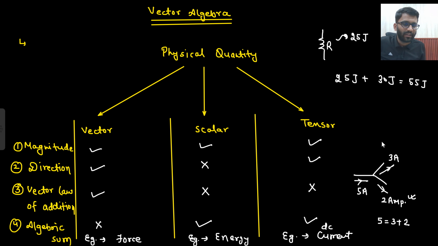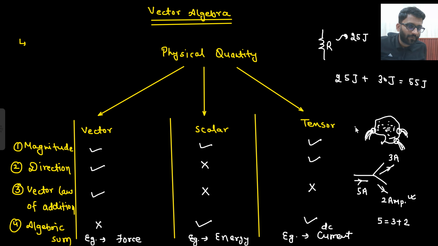We can take more examples. Let's just say there is some polythene. This is some polythene I am having. This polythene is filled with water. Now I make some holes here. These are the holes I have made. How will water flow out? From here water will flow out. From here water will flow out. From here water will flow out. So there is a certain direction of water flowing out, in this direction and in this direction.